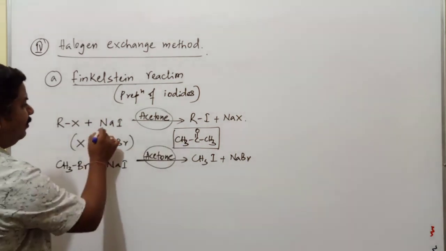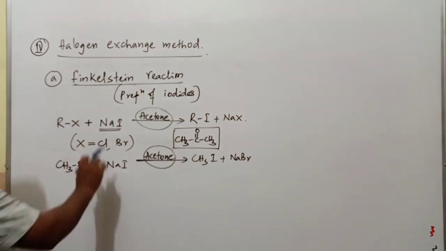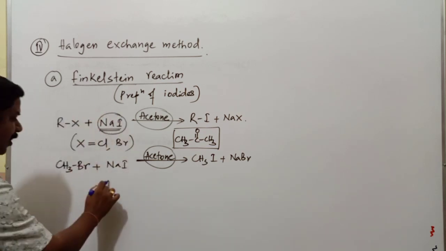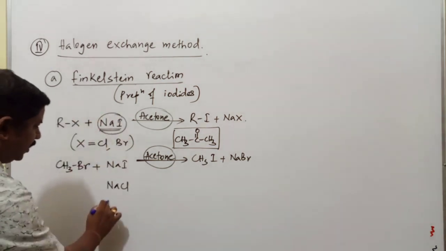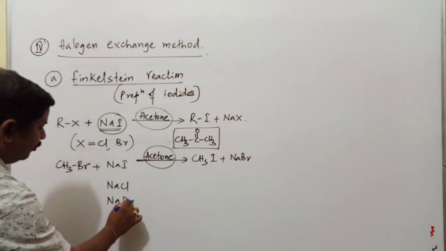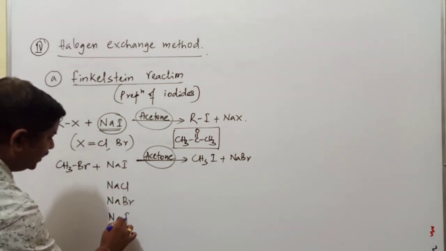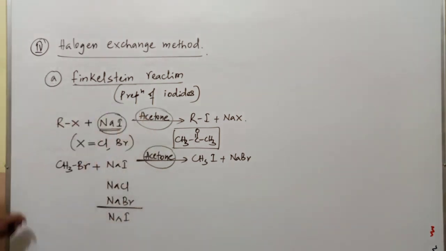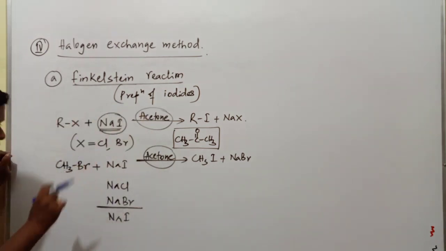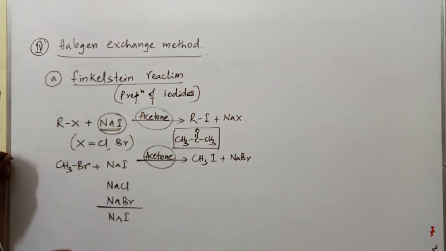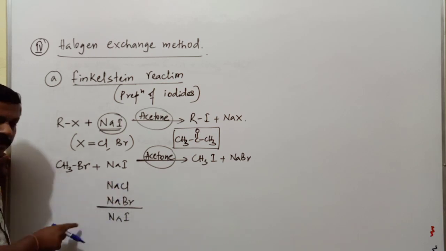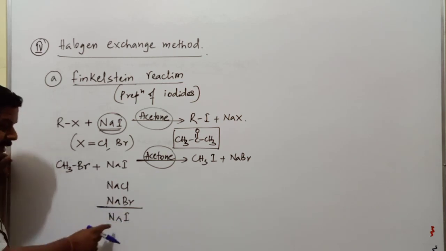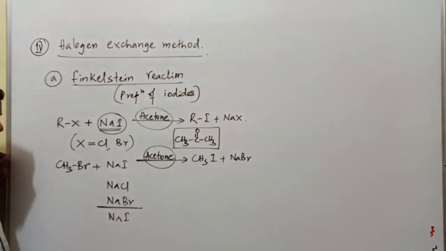Acetone is going to be preferred here because of the nature of sodium iodide. Instead of sodium iodide, we cannot go with sodium chloride or the corresponding sodium bromide. Only sodium iodide is considered here. Why is sodium iodide preferred in the presence of acetone? Out of these three compounds, sodium chloride, sodium bromide, and sodium iodide, no doubt all three are ionic in nature, but sodium iodide has some percentage of covalent character.